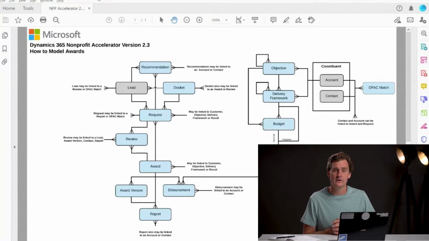There's quite a bit going on in this model, and a lot more blue, which means CDM for nonprofits, than you've seen in some of the other models. And the reason for that is that this functionality is pretty specific to the nonprofit market. So you're going to see more customization with the CDM for nonprofits than you might in the constituent model or the fundraising model for that matter.